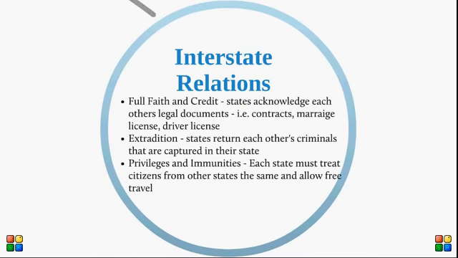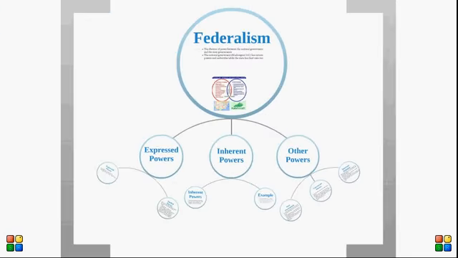Interstate relations means that each state treats citizens of other states the same as it would citizens of their own state. States acknowledge other states' driver's license, marriage license, and other legal documents. Also, if a criminal escapes, for example from Tennessee, and comes into Kentucky and is captured, Kentucky officials will return the criminal to Tennessee. Remember, federalism is about the division of powers between national and state